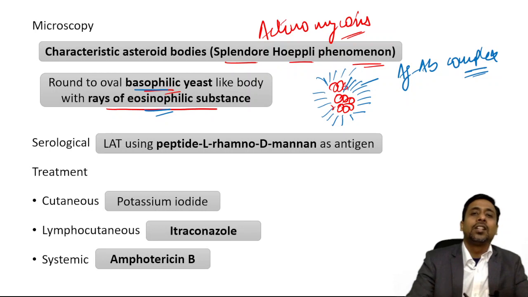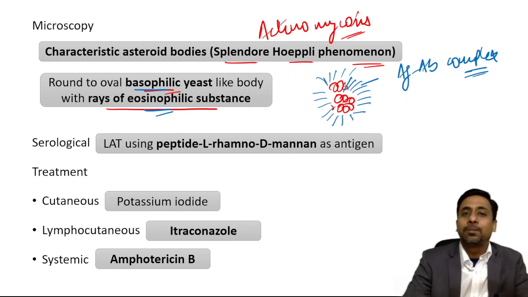So these are the questions which I have discussed in this part. In the next part, I will discuss a few more questions and then you will be ready for the examination. Okay, all the best.